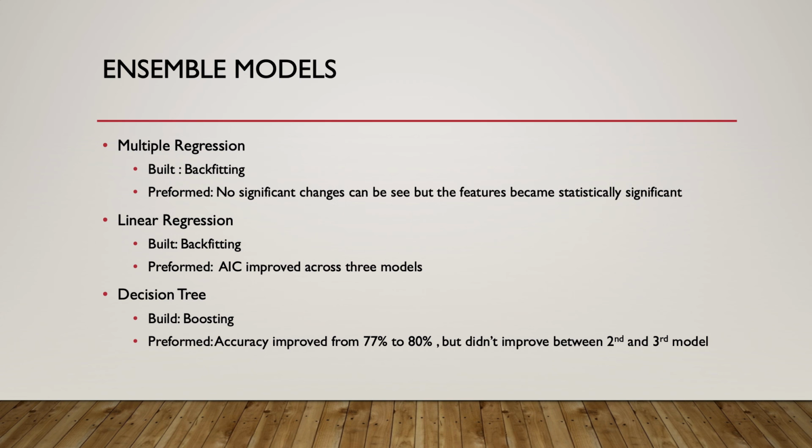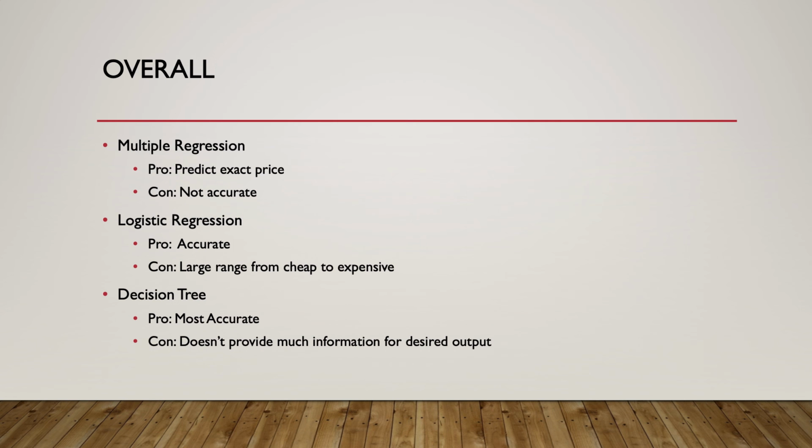And then for the decision tree, we used boosting, and that improved the accuracy of the model from 77 to 80%. But it did not improve between the second and third model at all. It stayed at 80. The only thing that changed was the true negatives and the true positives flipped. So this would depend on if you want to be for sure that the rental is expensive, or be for sure that the rental is going to be cheap.